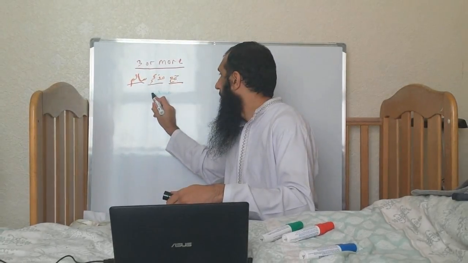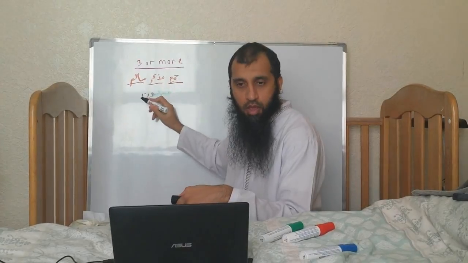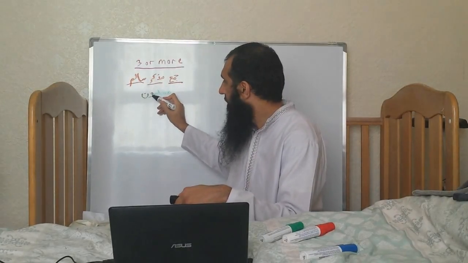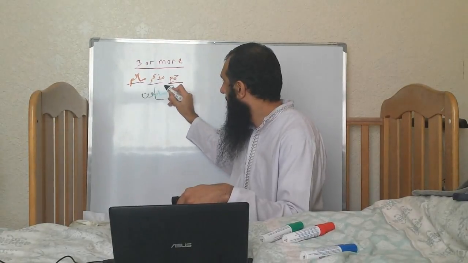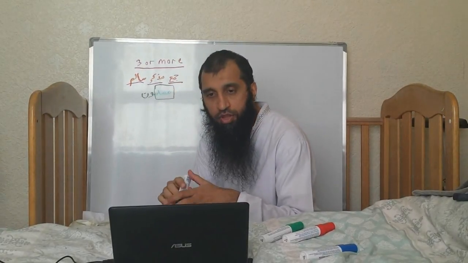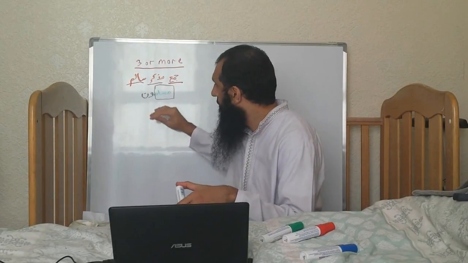We add the noon, alif, waw, and noon. That's in the raf, and if it was jar, it would be nasb, it would be muslimina. But again, the point is this bit here stays the same, so it's not broken. This is called the sound one. So you've got the sound plural and you've got your broken plural.